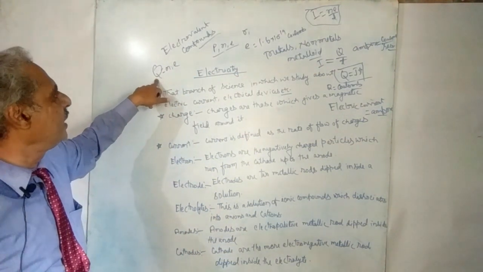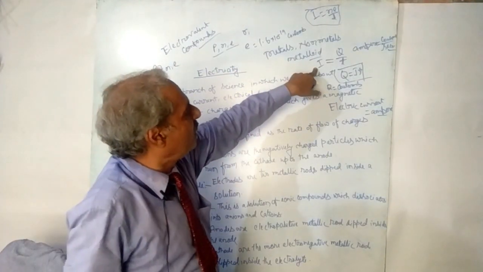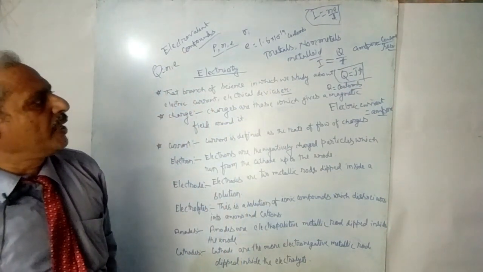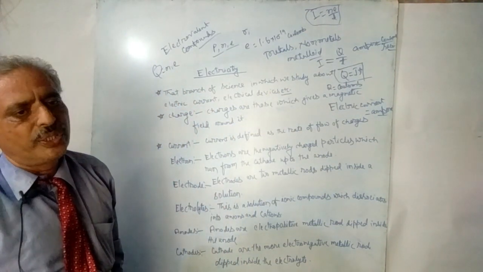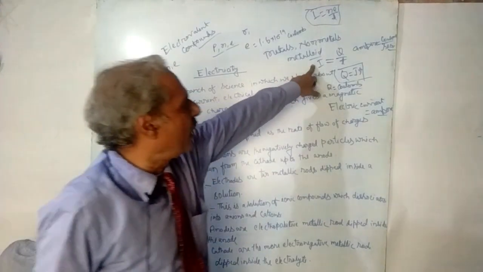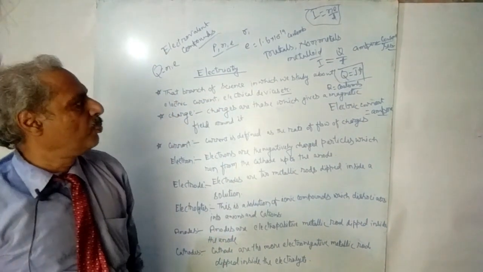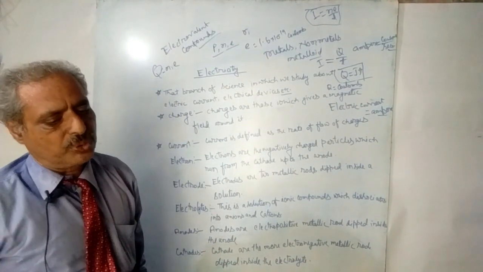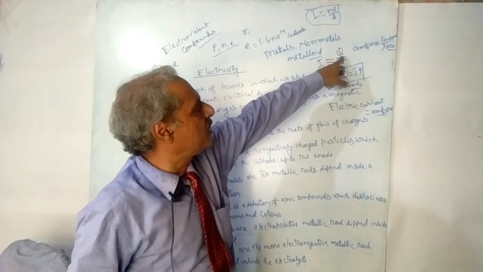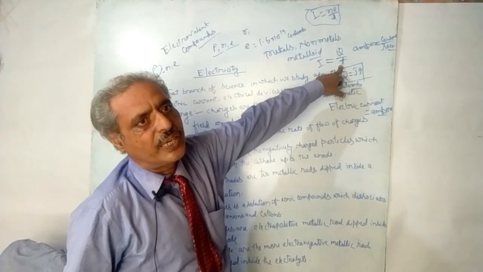Here the first formula is Q is equal to N into E, and the second formula is I is equal to Q by T. In this way you can calculate the current flowing through the conducting wire, by dividing the amount of actual charge by the time period in which the current is flowing.